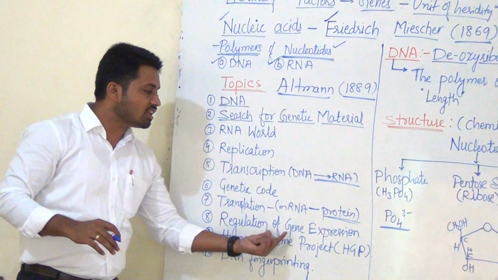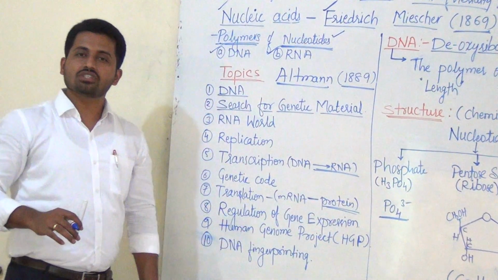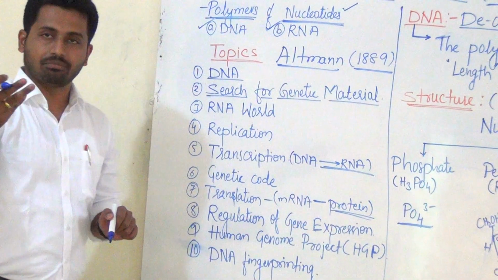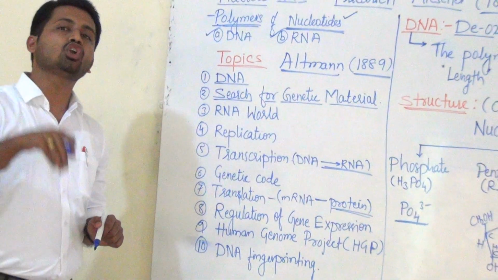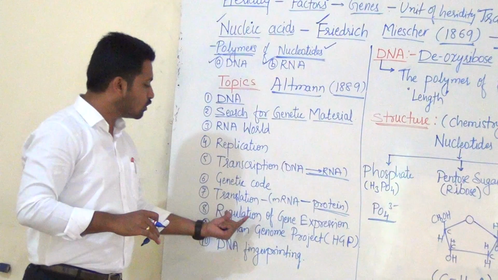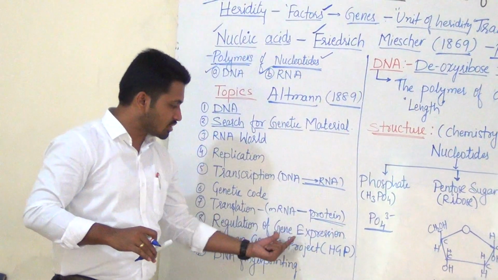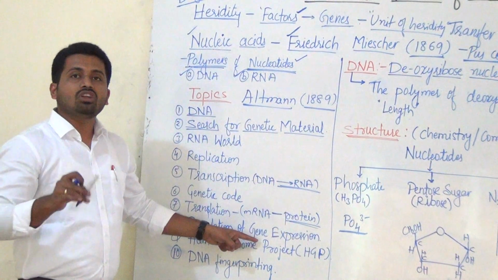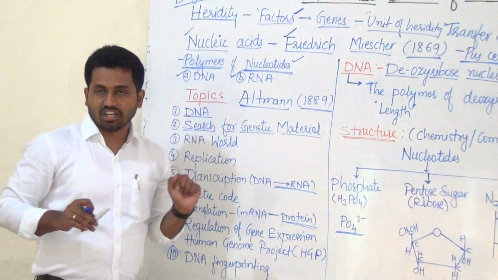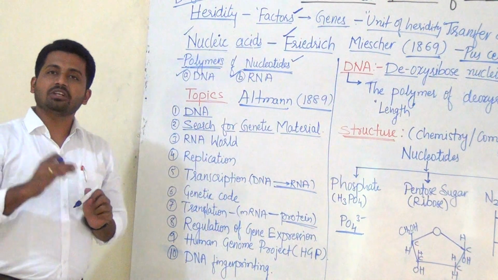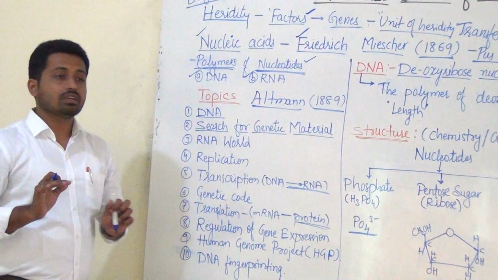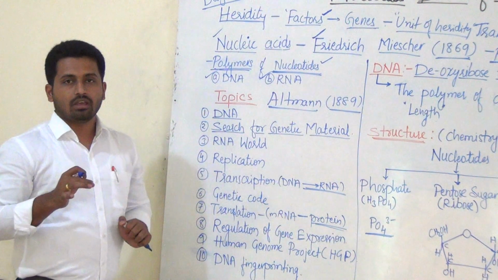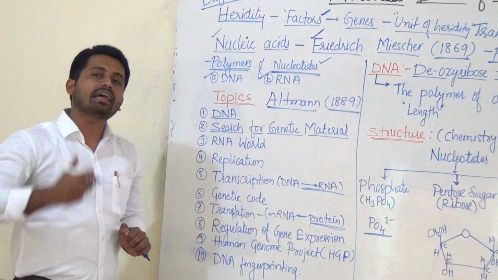After that, regulation of gene expression. Regulation of gene expression means how the gene is going to express itself and how it is going to be controlled. Regulation is nothing but control of gene expression. Gene, remember, is nothing but the unit of heredity. Genes are present in the DNA only. Genes express themselves and produce protein, and that protein gives us the character.